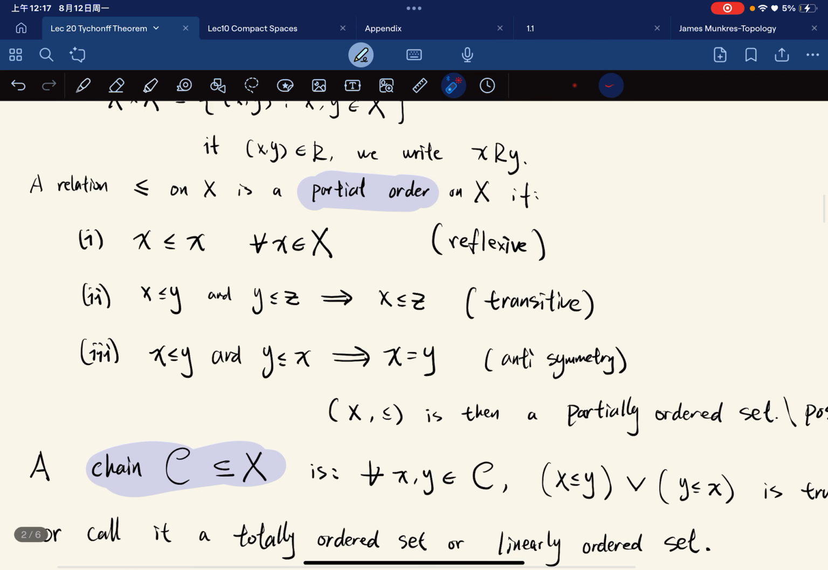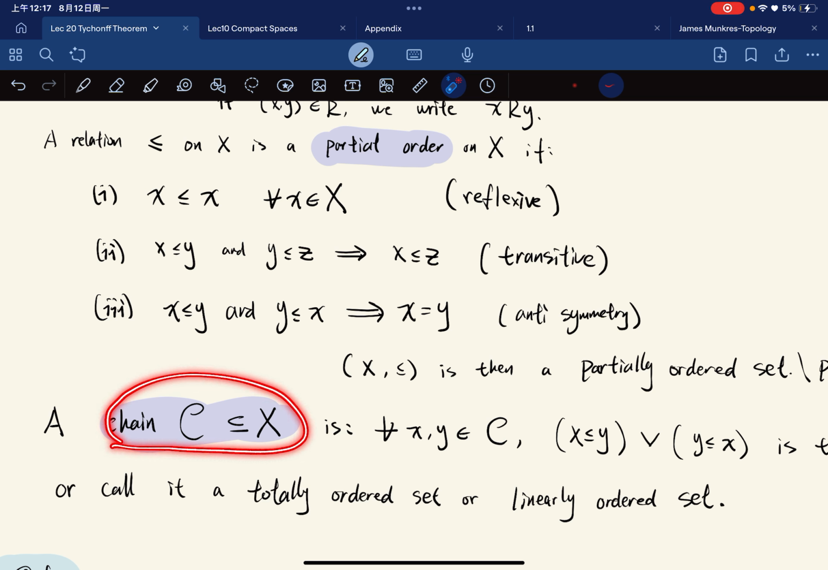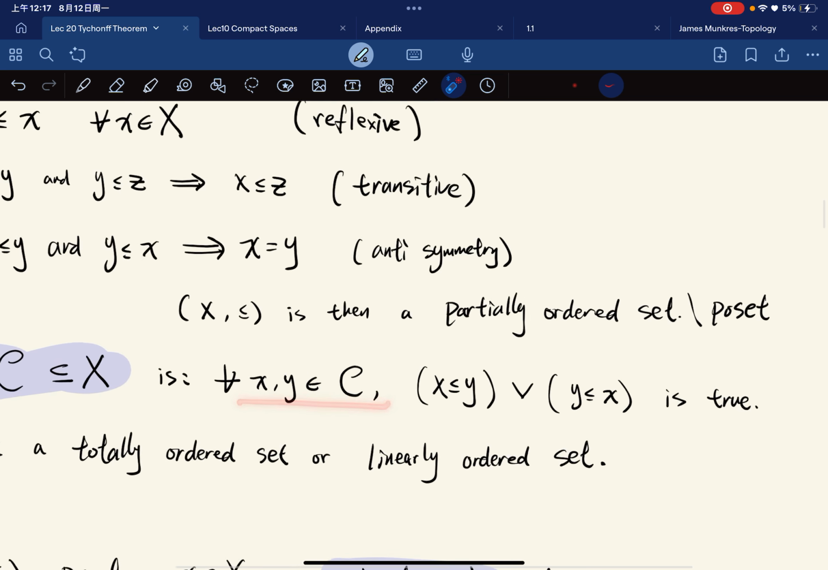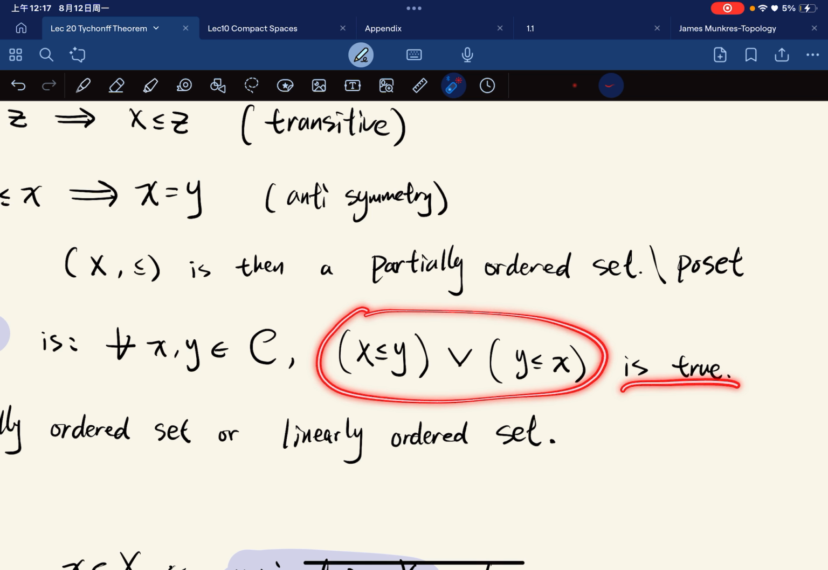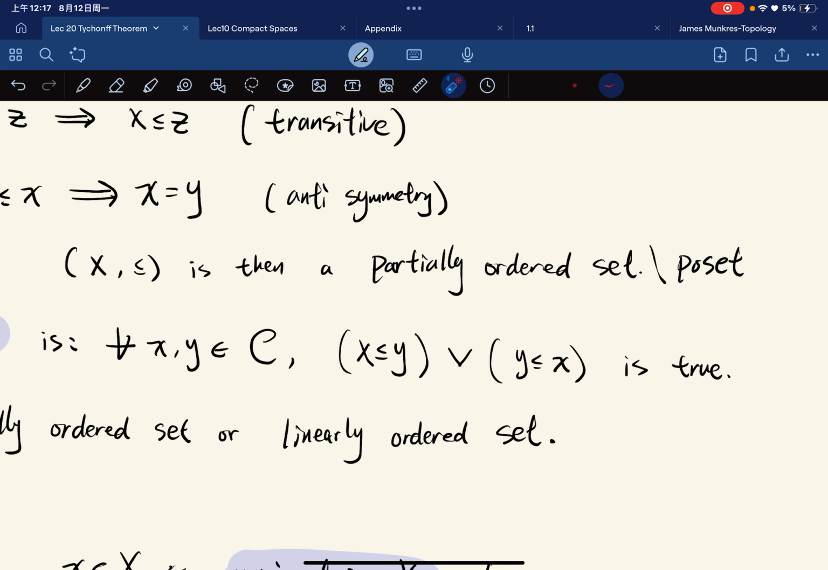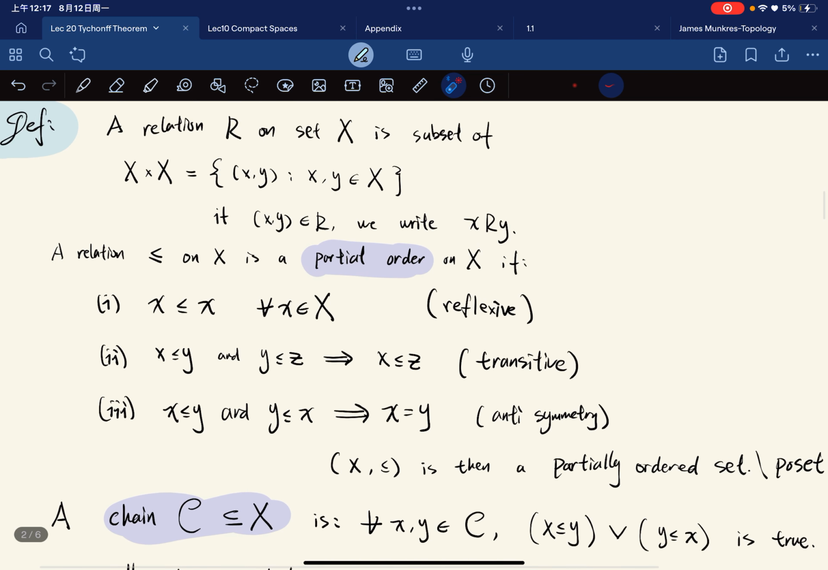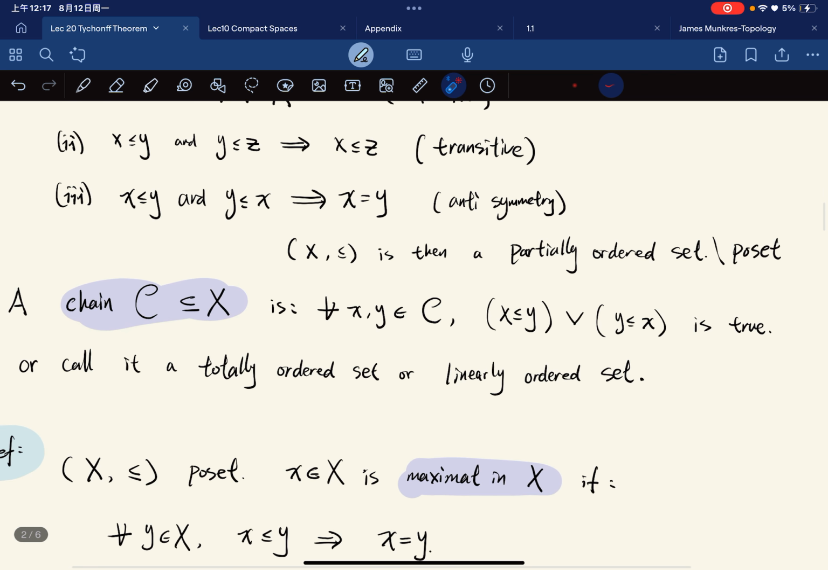Okay, so if we have a partial order on a set, then this is called a partially ordered set, which is called a poset. And we say a subset of X is a chain if for any two elements in the chain, either this or this is true, which means that we can compare them, right? A partial order does not require that any two elements are comparable, and a chain means that any two elements are comparable.